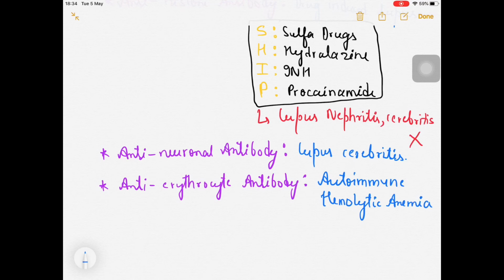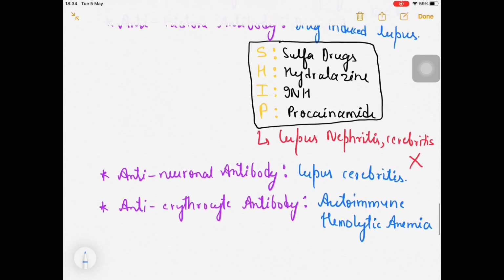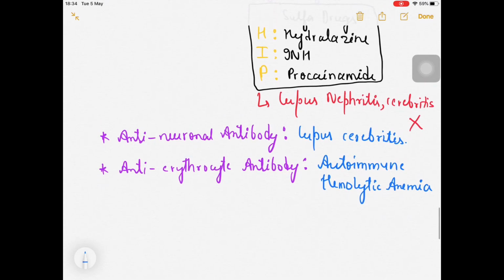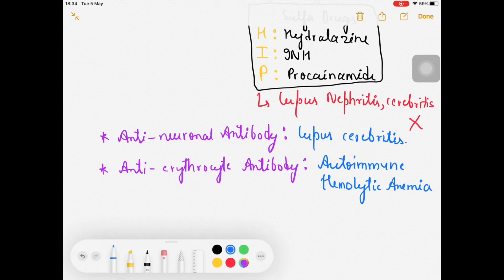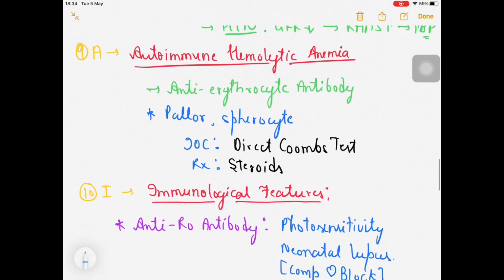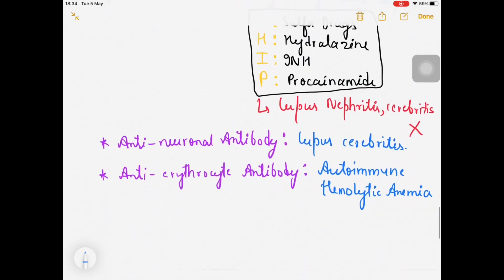Okay, autoimmune hemolytic anemia. And the last antibody which we can remember over here, I told you the MD solves brain mnemonic, right, and the last part, that is N for, we have talked about the I, so brain.